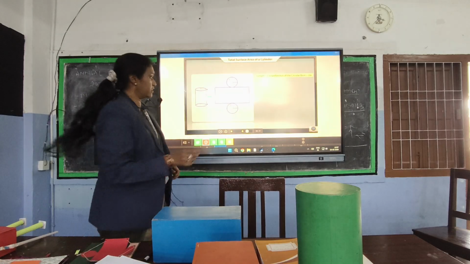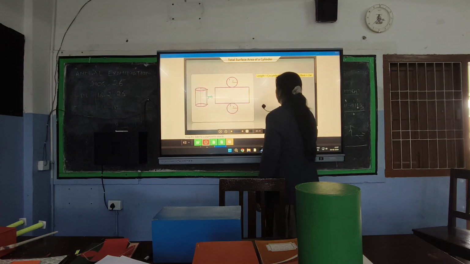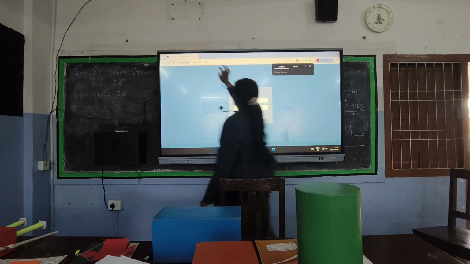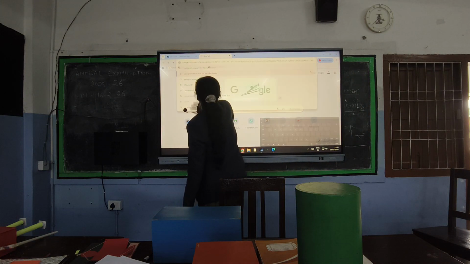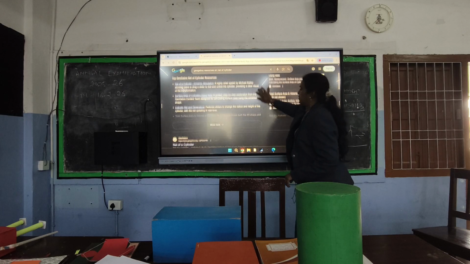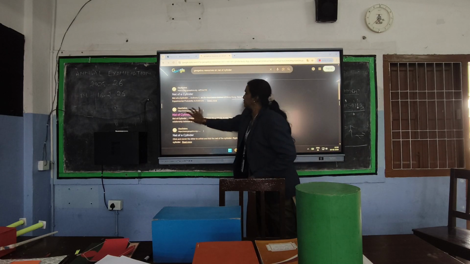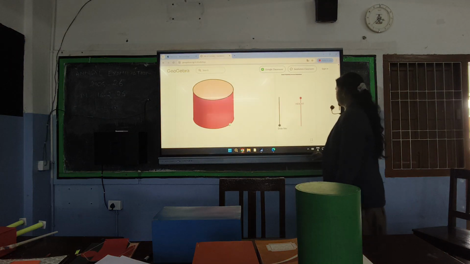Clear? So for better understanding, let me use this GeoGebra app. The GeoGebra resources I am using here. Just observe this.